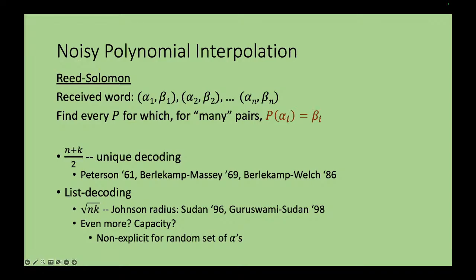What we do know, in fact, from the latest result, Brakensiek, Gopi and Makam's work, is that if you choose the set of evaluation points randomly, then you can go all the way up to capacity. Unfortunately, we only know how to show this for non-explicit sets. The question for explicit sets for which we can do this is still open. This is a wide open problem.